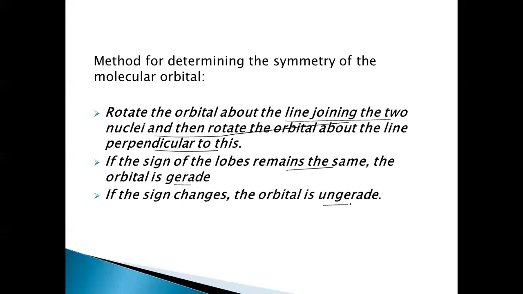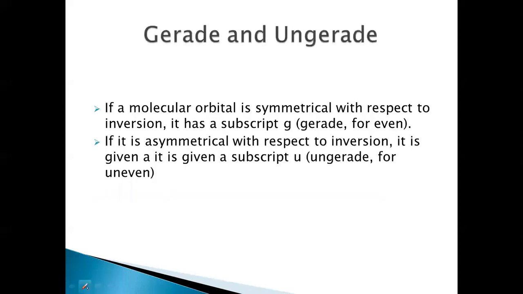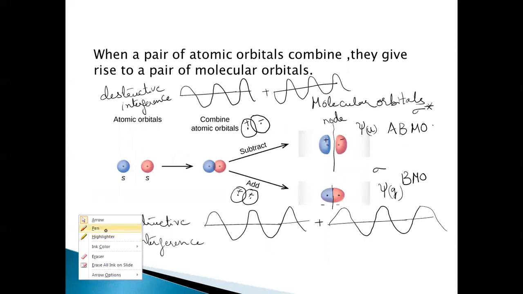If the sign changes, it is ungerade. So when you come back to this slide, the bonding molecular orbital is called sigma g. It is lower in energy because it is symmetrical. The sign does not change if I rotate it twice, along the internuclear axis and along the axis perpendicular to this. But the antibonding molecular orbital is ungerade because the sign changes on rotating it twice.